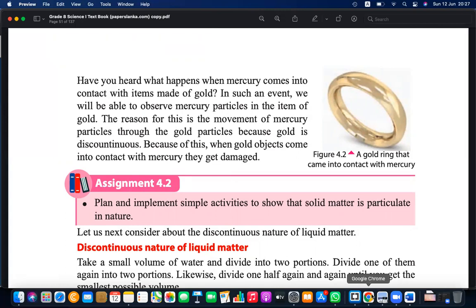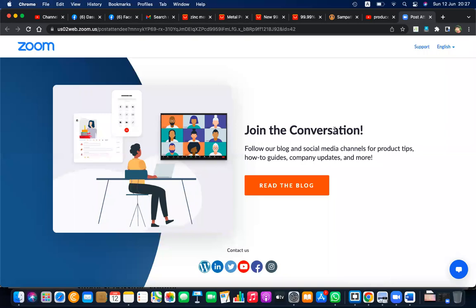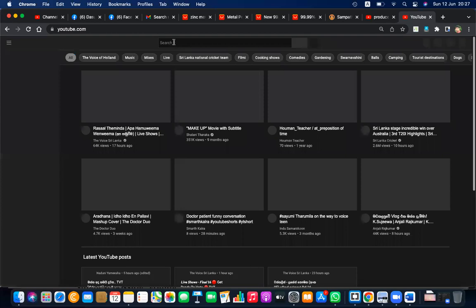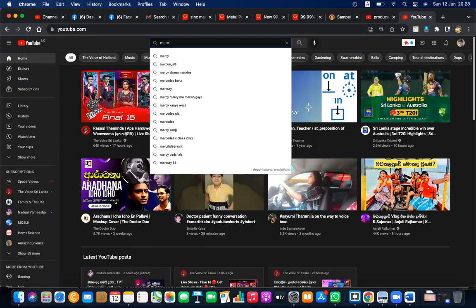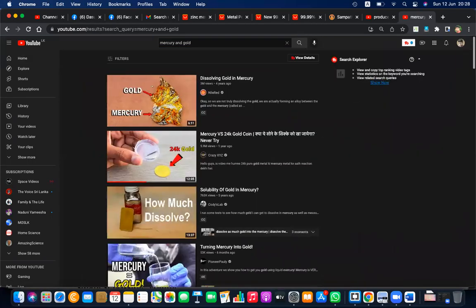Most metals are in solid status, but mercury, let me show. But this reaction is rare because it's an expensive reaction. People will not like to do this reaction because it will destroy the jewelry. Mercury and gold will destroy the jewelry.